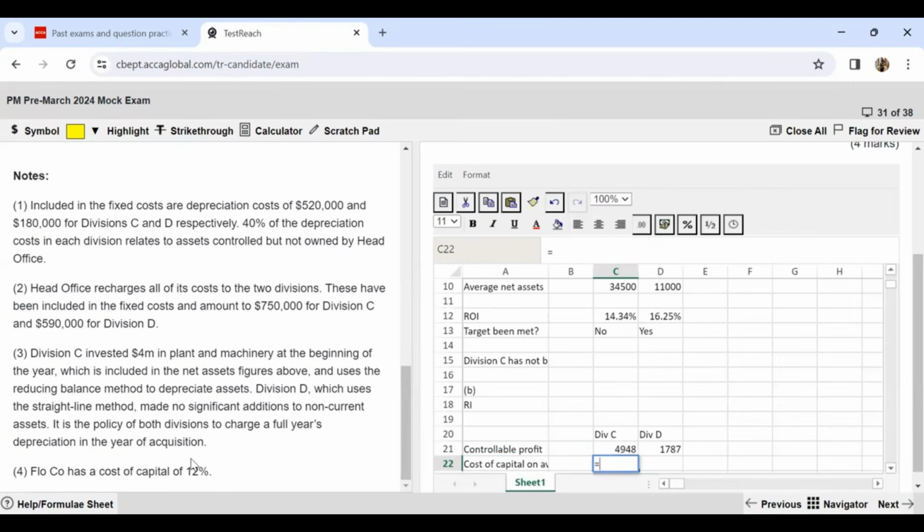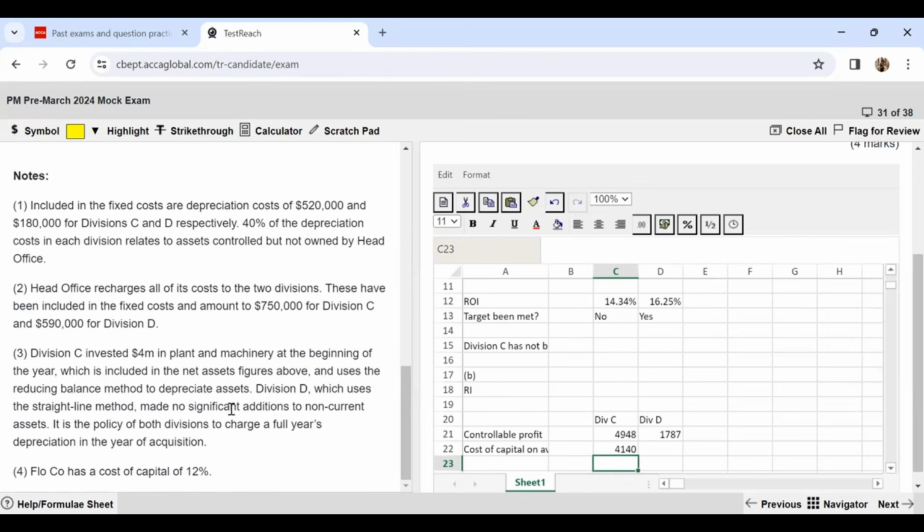So basically, I have my average net assets right here, and the cost of capital is also given to me as 12% right over here. I just hit enter, and this is what I have as the cost of capital, which is levied on my assets.